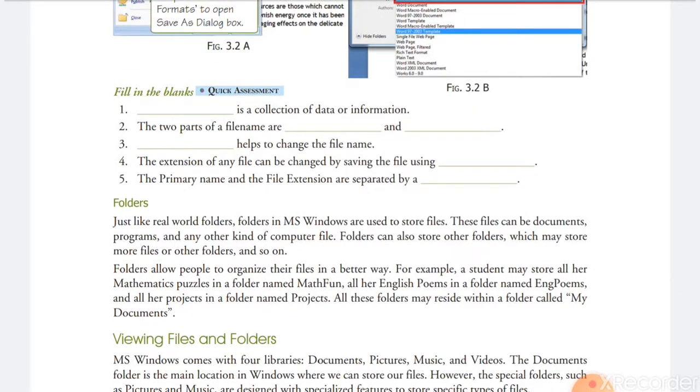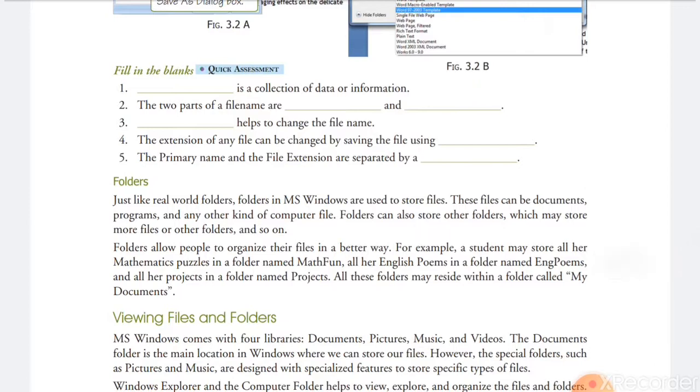Fourth, the extension of any file can be changed by saving the file using the Save As option. Fifth, the primary name and the file extension are separated by a period or dot operator. Understood? So here you will write separated by a period, and in parentheses you will write dot.